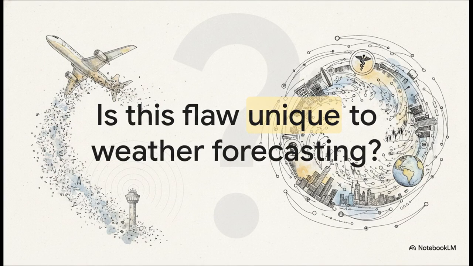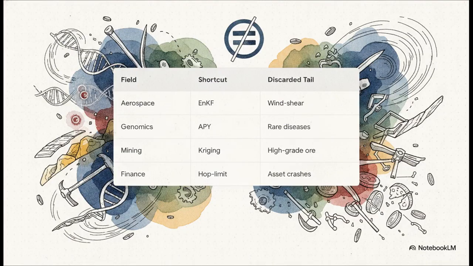Okay, so we found the mathematical culprit for this specific aviation failure. The algorithms meant to protect us literally filtered out the danger just to save on computing power. But here's where this investigation takes a mind-bending twist. We really have to ask ourselves, if this standard mathematical shortcut is failing so spectacularly in aerospace, does this error exist anywhere else? And the terrifying truth is, yes, it absolutely does.